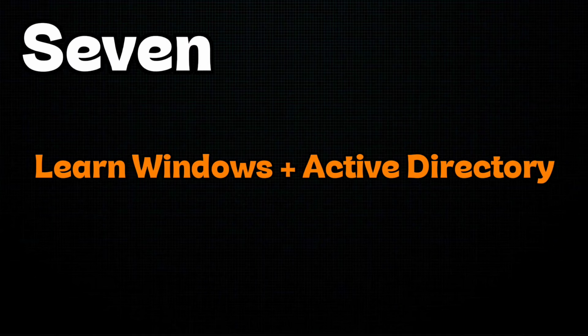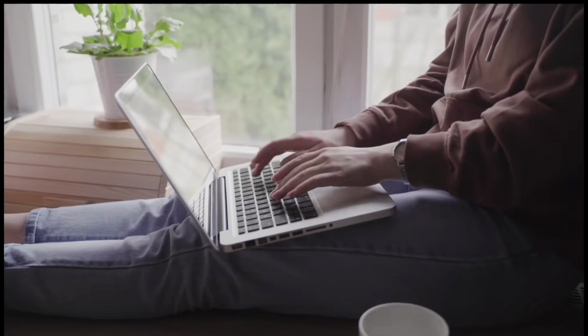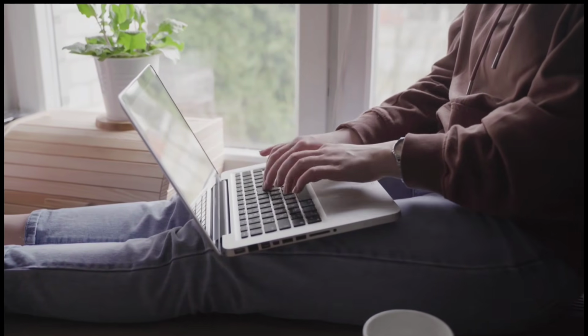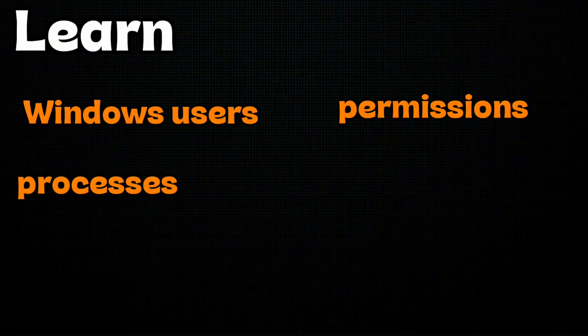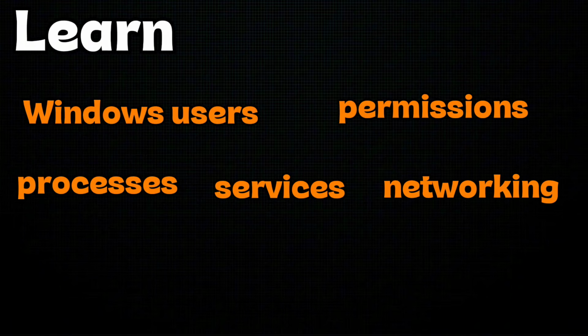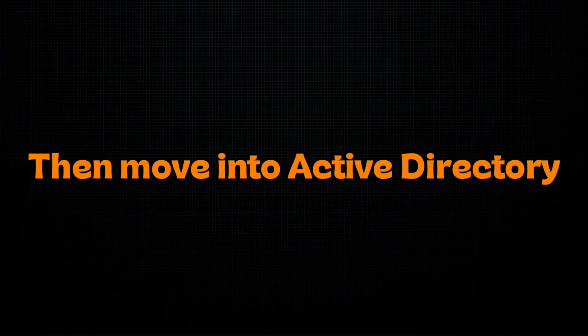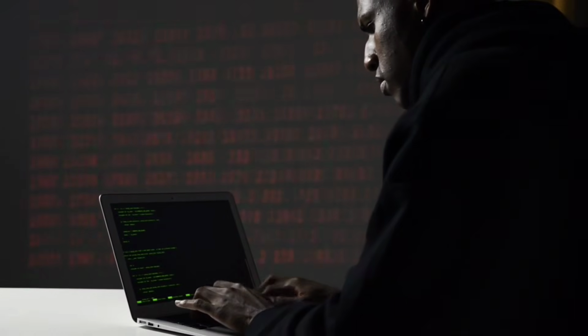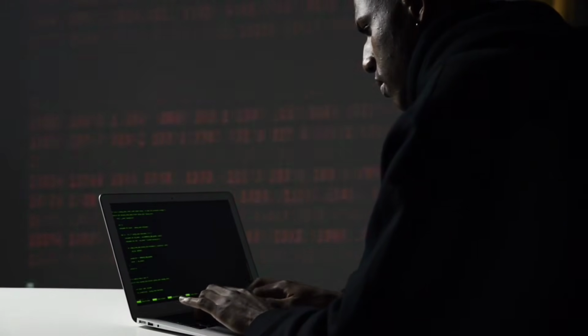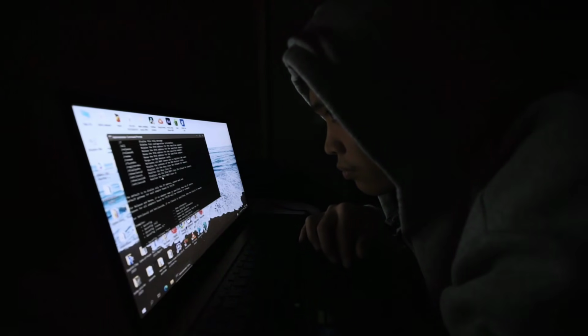7. Learn Windows plus Active Directory. Linux is important, but don't ignore Windows. Learn Windows users, permissions, processes, services, networking, authentication, and the Windows file system. Then move into Active Directory. Then practice Active Directory security concepts in legal labs. This is especially useful if you want to get into penetration testing, red teaming, or internal network security.